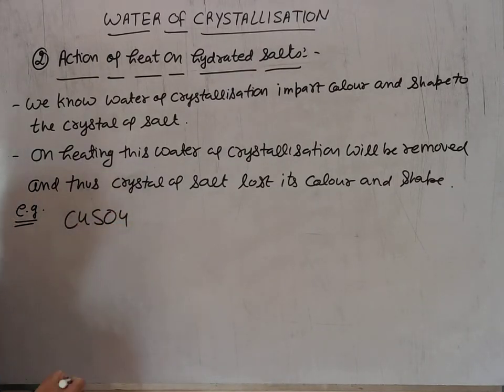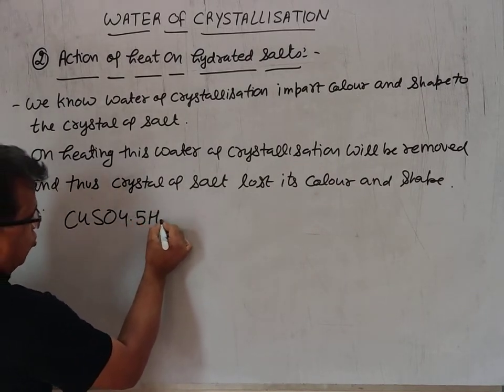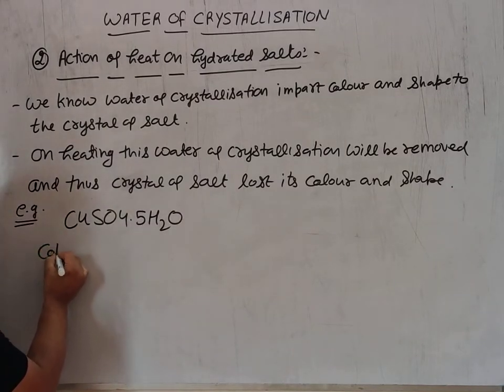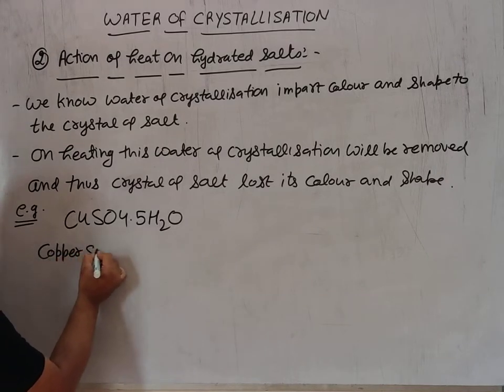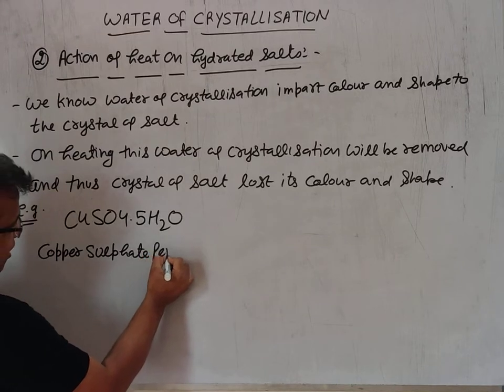For example, CuSO4.5H2O is hydrated copper sulfate, copper sulfate pentahydrate.